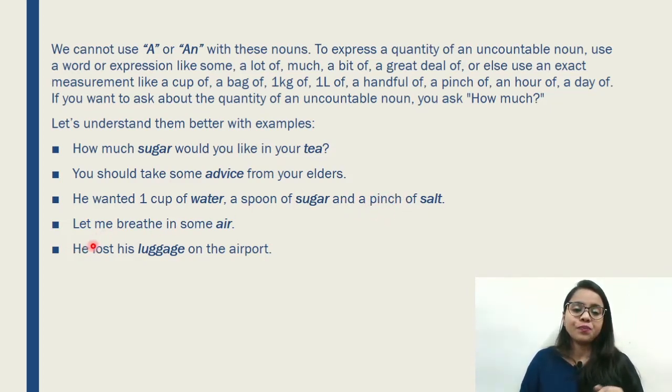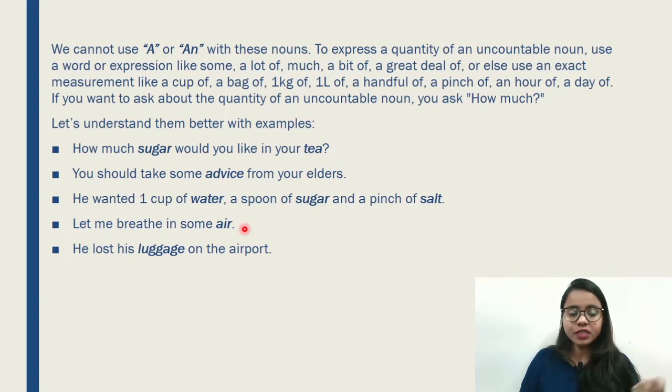All these are uncountable nouns. Let's move on to the next example over here. Let me breathe in some air. Just imagine, I'd say, let me breathe 1 air or 2 air or 5 airs. Doesn't it sound weird to you, right? But you cannot count air, obviously. So, let me breathe in some air.